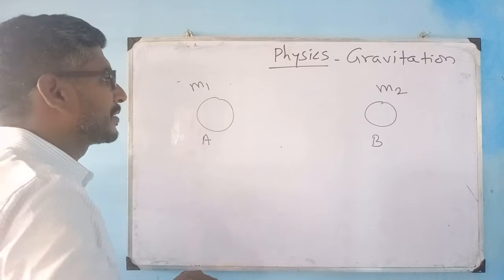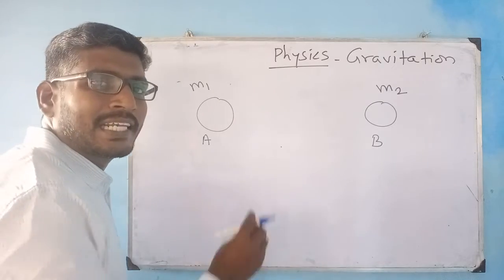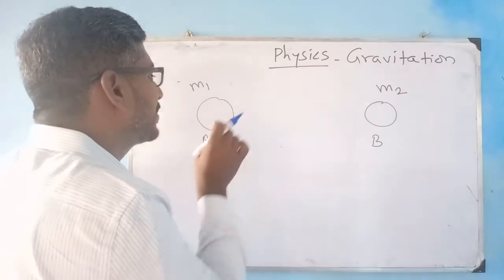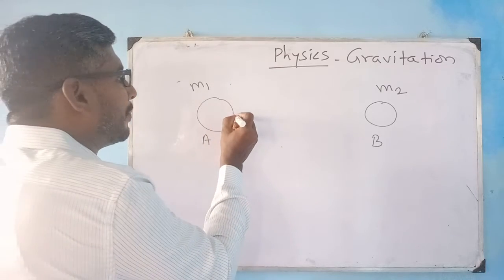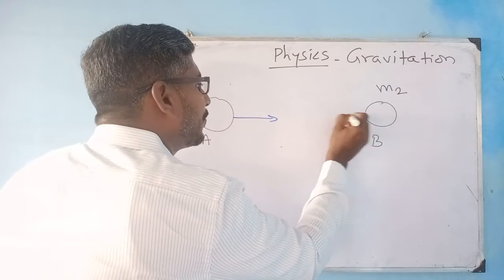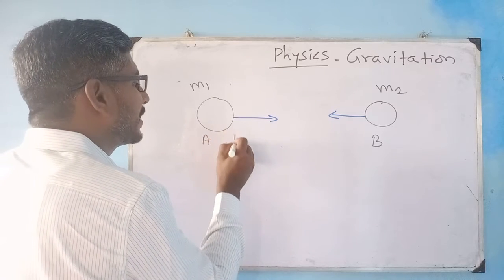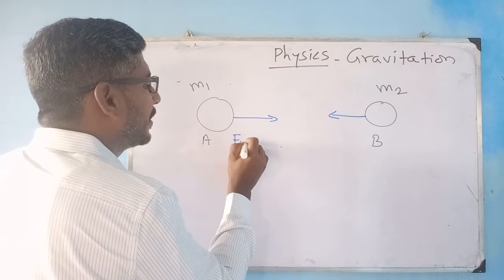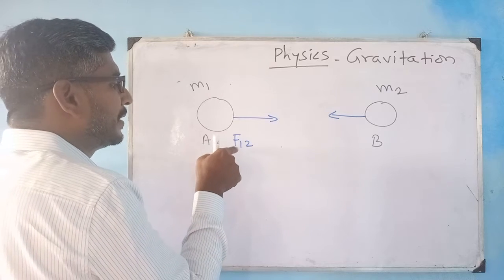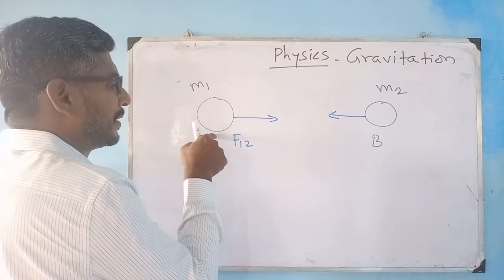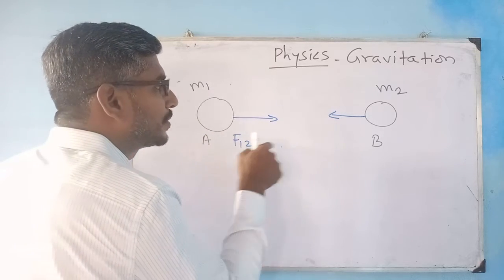So what is happening because of these two forces? There is a gravitational force of attraction between these masses, so the direction of the force of attraction is in this direction. The force is F12, which means the force on this object is due to the other.